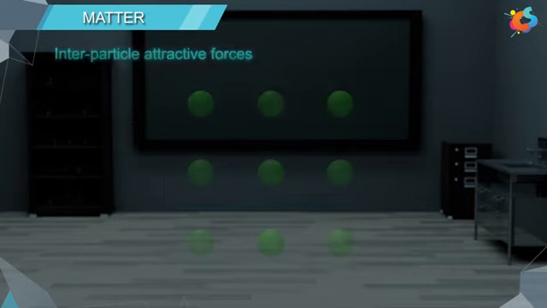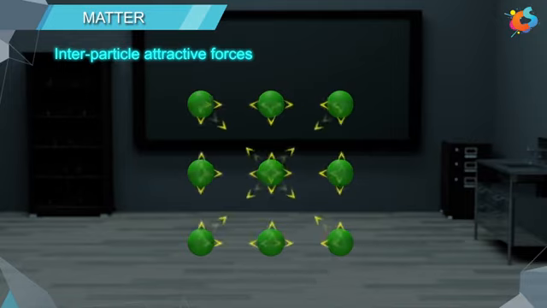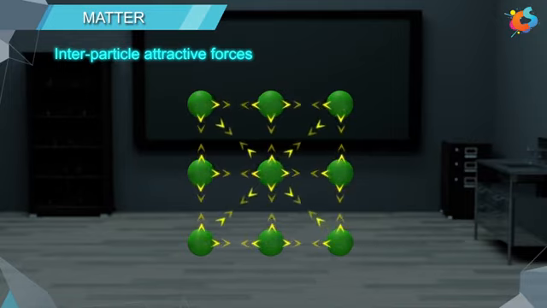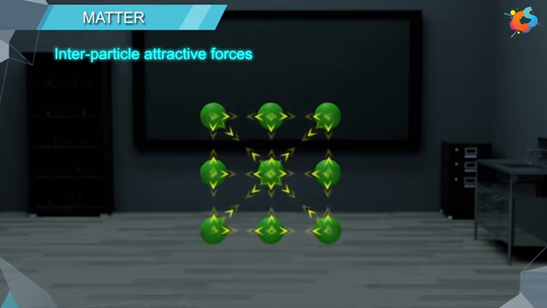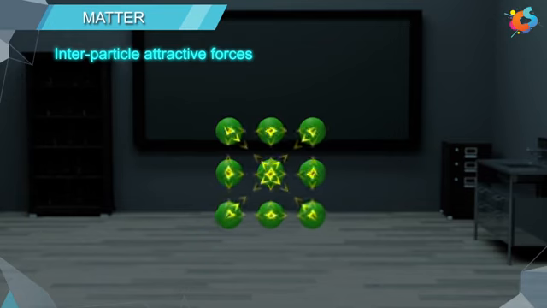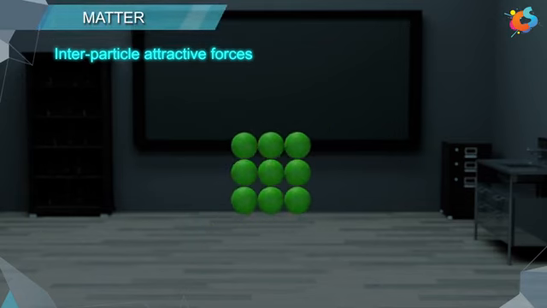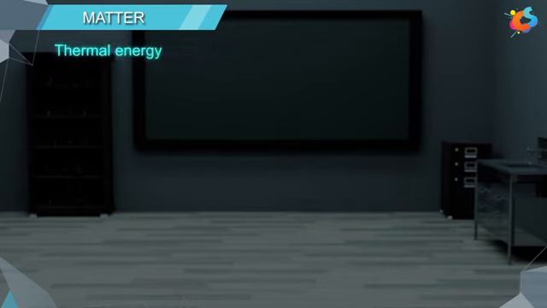Now let us look into interparticle attractive forces. Interparticle attractive forces are the forces that always tend to keep the constituent particles such as atoms, ions, and molecules closer to each other.